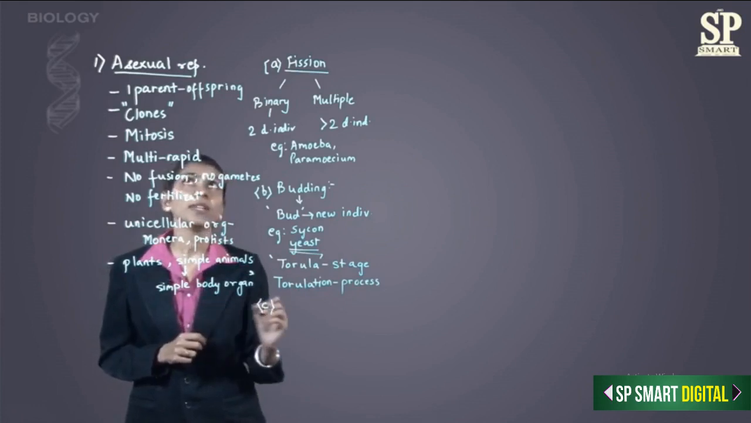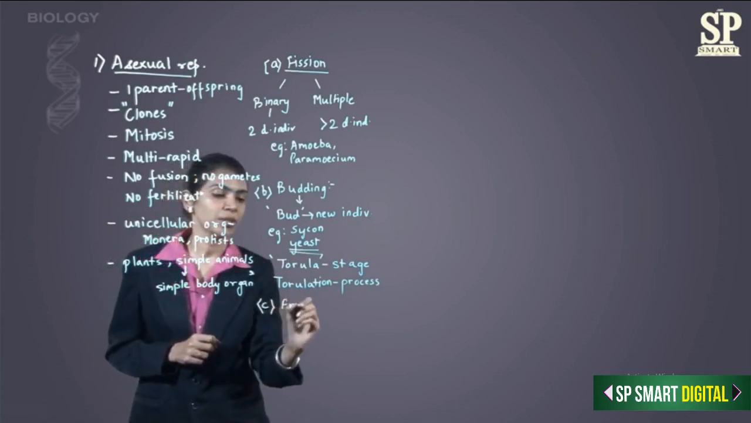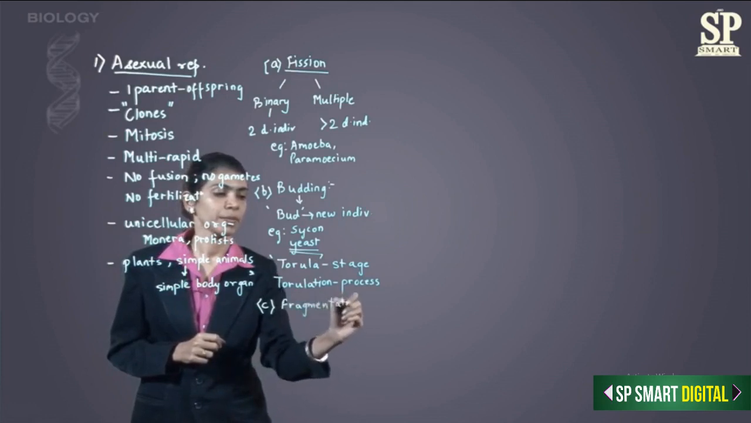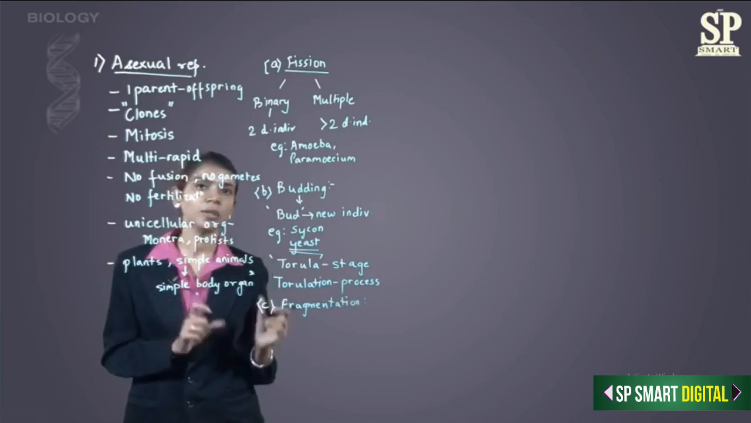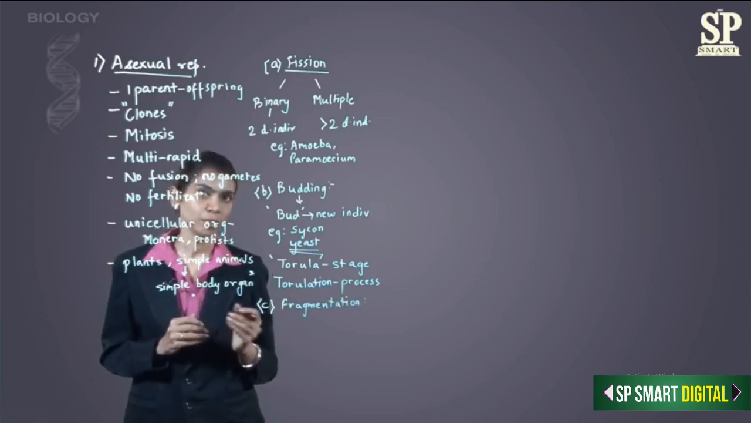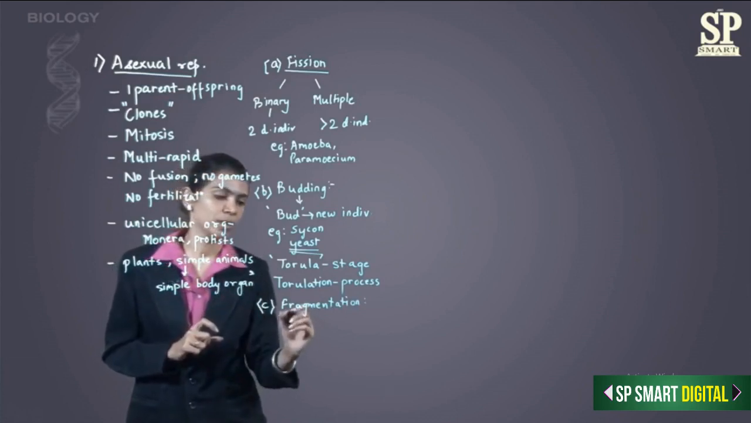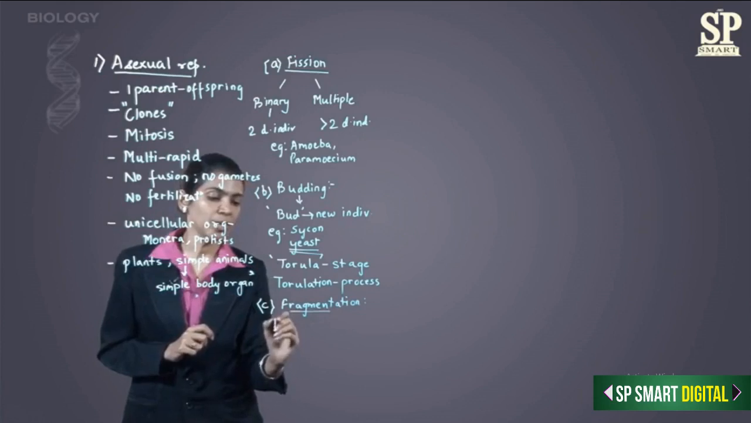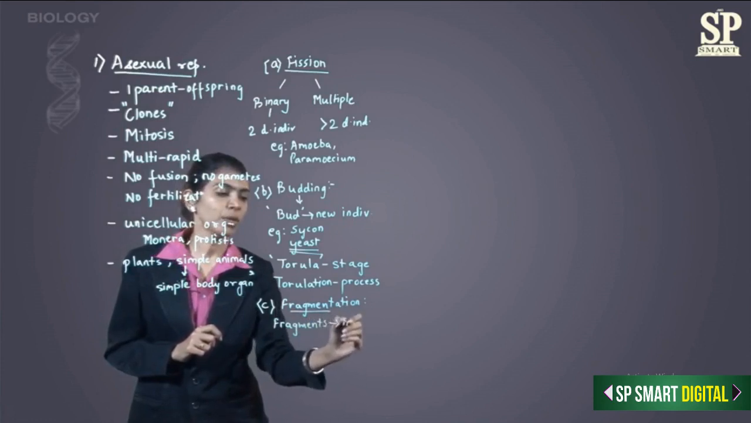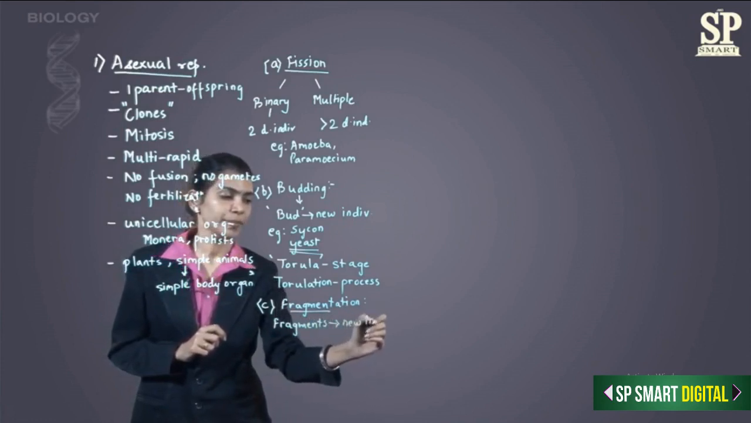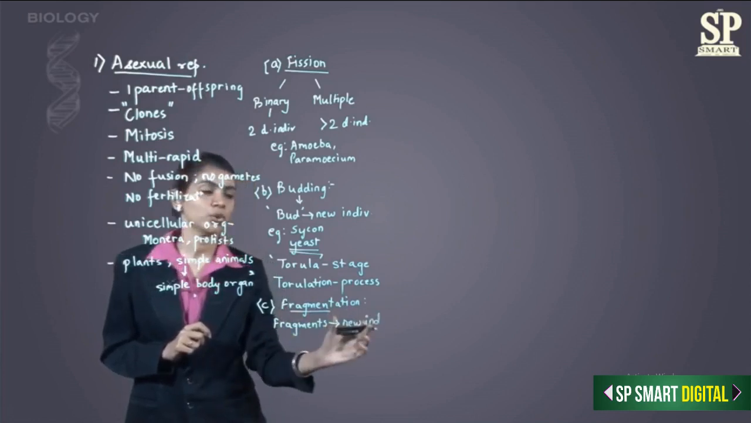Third type of asexual reproduction is fragmentation. A fragment basically means a piece. So here the parent body breaks up into pieces and every piece will then form into a new individual. So the parent body breaks up into fragments and this will form a new individual. Every fragment will grow into a new individual.